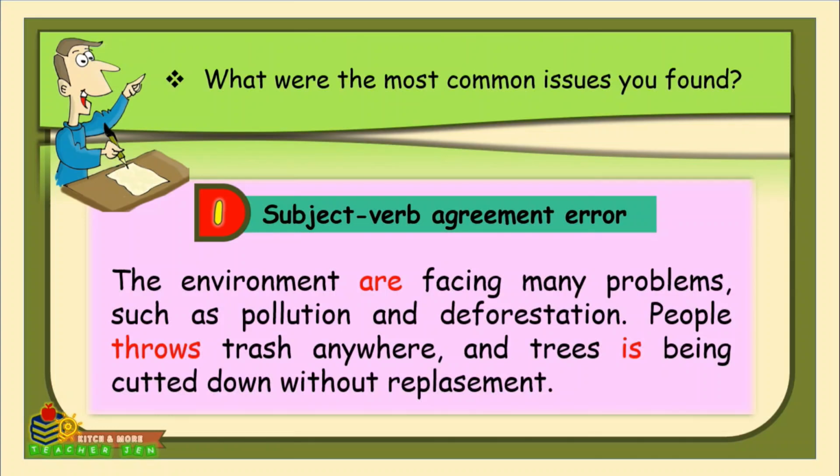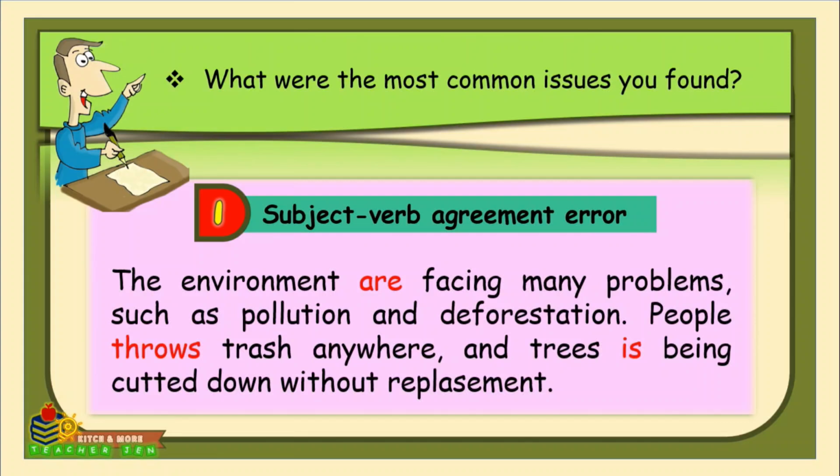Environment is singular, but it is paired with a plural verb which is are. We know that in the rule of the subject-verb agreement, when the subject is singular, we use the singular form of the verb. So what is the singular form for the verb are? That's right, it should be is. So we say, the environment is facing many problems.